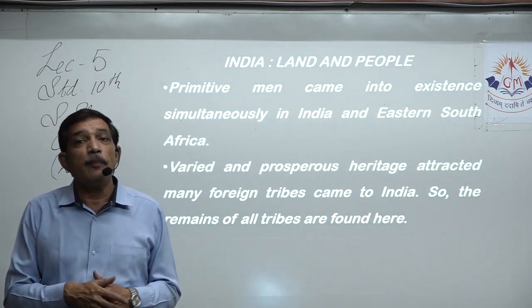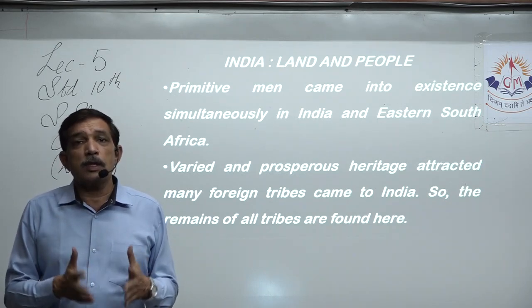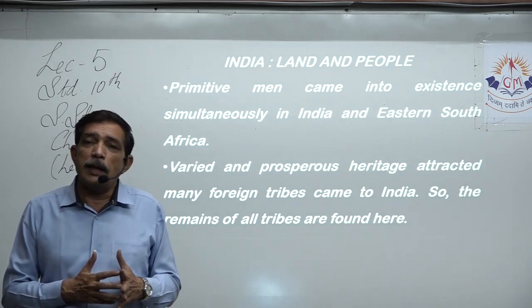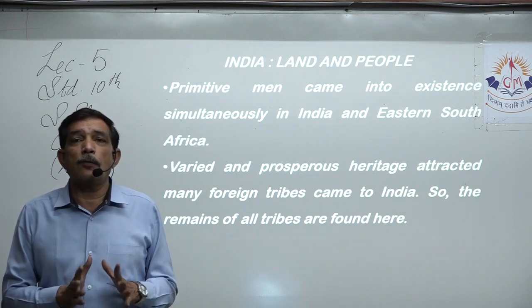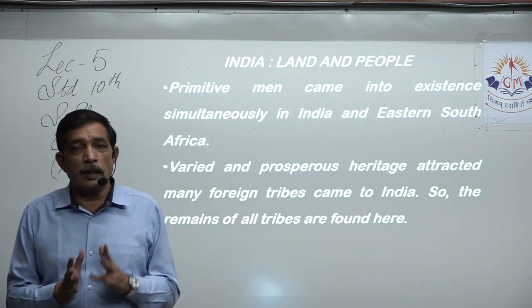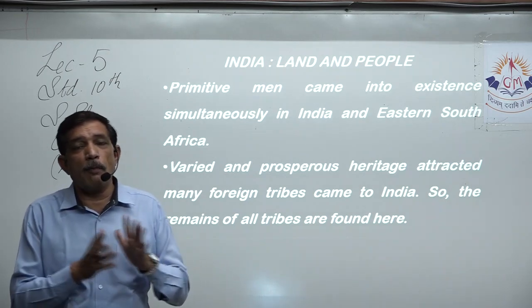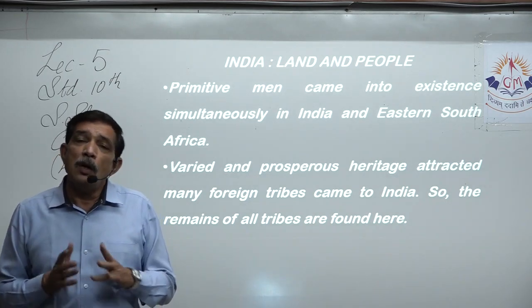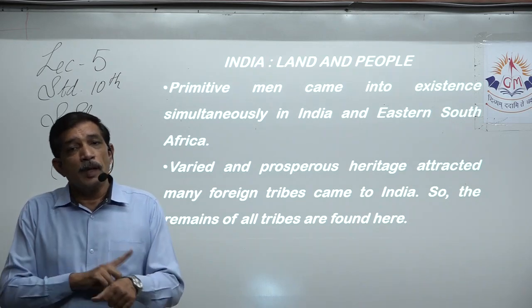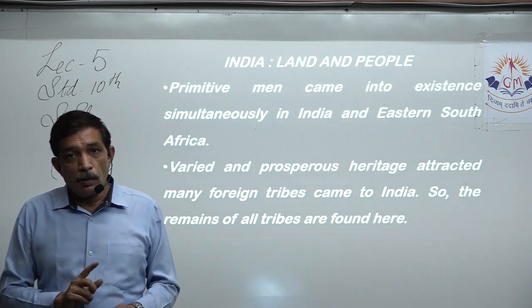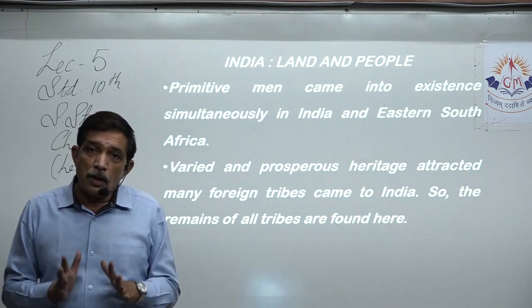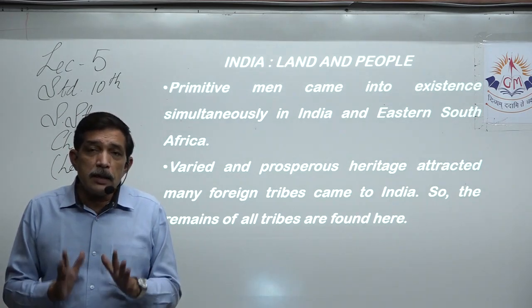As we discussed earlier, all these tribes which came from outside India, first thing is they had a different physical feature. For example, in India we have wheatish color, but if one tribe from Africa migrated and came over here, we know very well they had black skin, right? So this is one of the basic physical features.